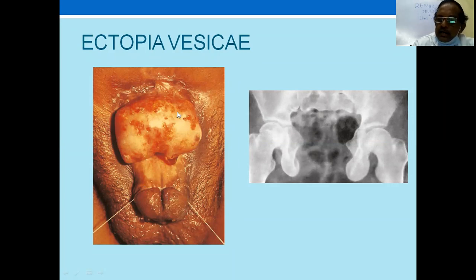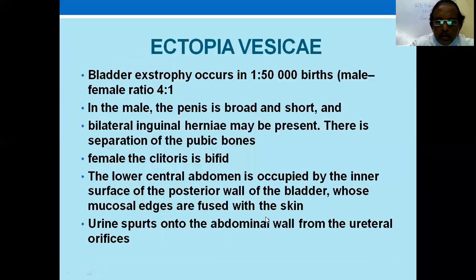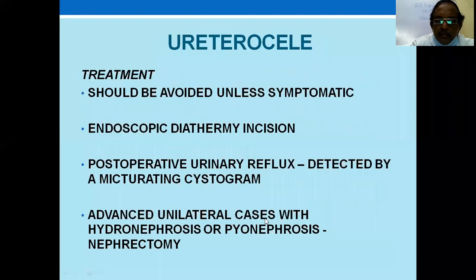That is called dorsal chordee. Chordee is curvature of the penis. That is dorsal or ventral. Ventral is hypospadias; dorsal is ectopia vesicae and epispadias. So what you require is operating on these things, immediate closure and repair of the epispadias.